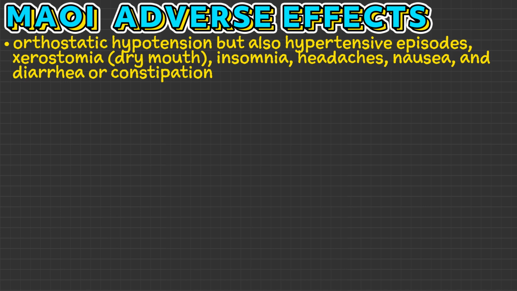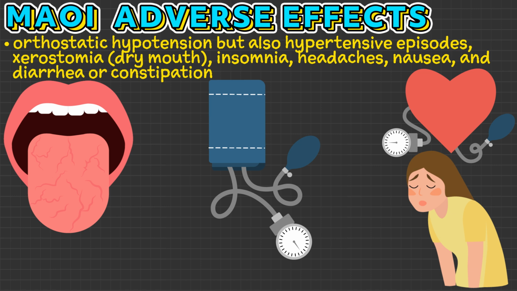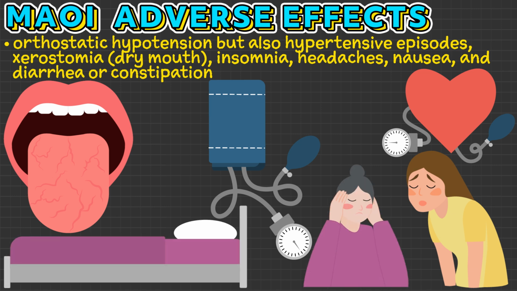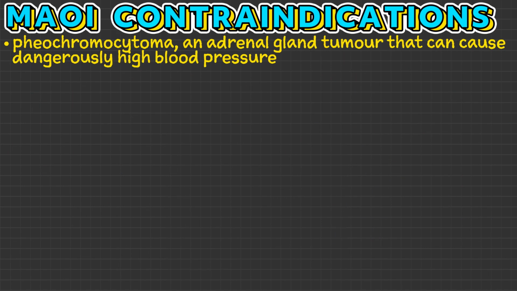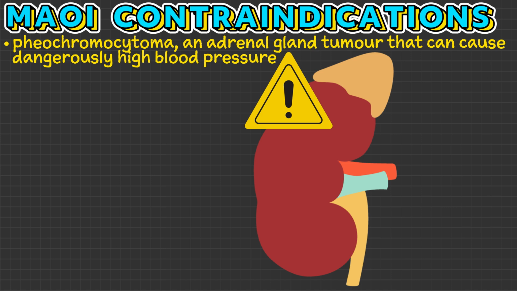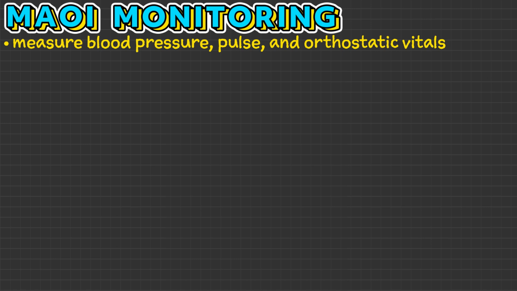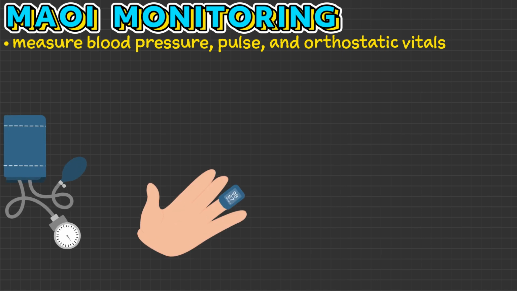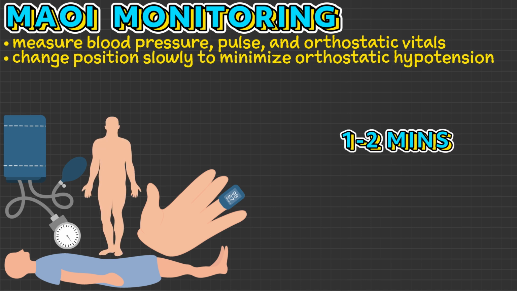Adverse effects of MAOIs include orthostatic hypotension, but also hypertensive episodes, xerostomia or dry mouth, insomnia, headaches, nausea, and diarrhea or constipation. MAOIs are contraindicated with pheochromocytoma, an adrenal gland tumor that can cause dangerously high blood pressure. Monitoring with an MAOI includes measuring blood pressure, pulse, and orthostatic vitals. Measuring orthostatic vitals involves measuring blood pressure and pulse, first while lying down, and then again after standing for 1 to 2 minutes. If orthostatic hypotension is a concern, changing position slowly can minimize it.